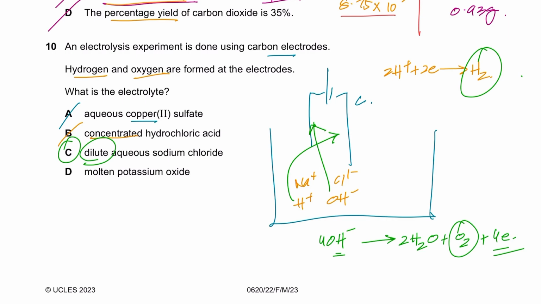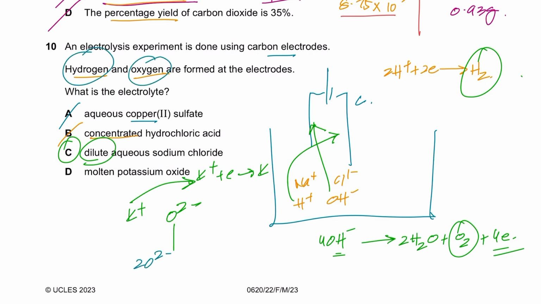D is wrong because molten potassium oxide only has the K plus ion and the O2 minus ion, so hydrogen won't be formed. Potassium would be formed at the cathode. Potassium ion would gain an electron and become potassium, and oxygen would form at the anode. So oxygen would form at the anode, but there would not be hydrogen. You need hydrogen and oxygen both, right?